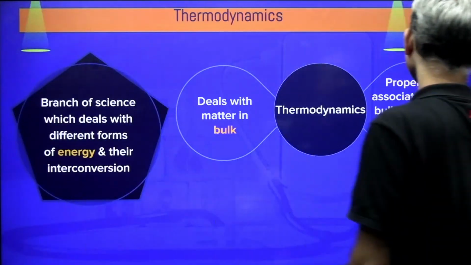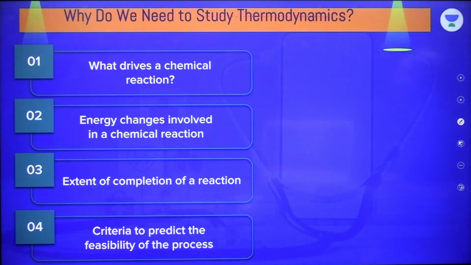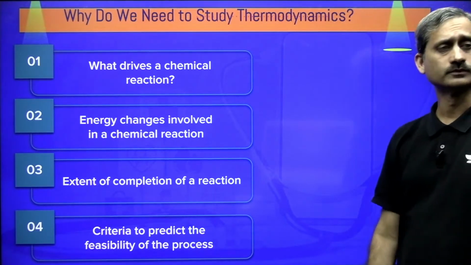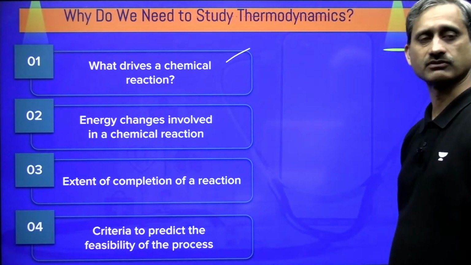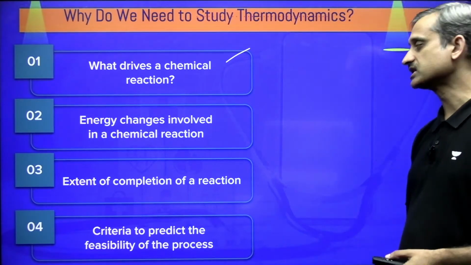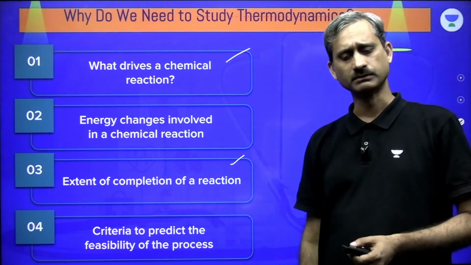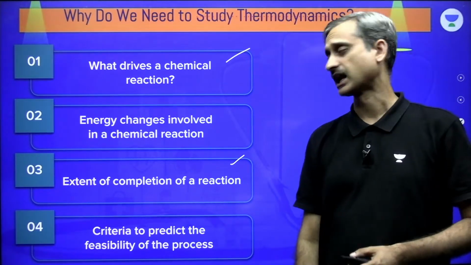Okay. The properties associated with bulk are called macroscopic properties, and thermodynamics deals with macroscopic properties. Now we need to study thermodynamics. What exactly are we going to know? What drives a chemical reaction? What makes the chemical reaction possible? Energy changes involved in a chemical reaction, extent of the completion of the reaction. Yes, equilibrium. Equilibrium is a part of thermodynamics.